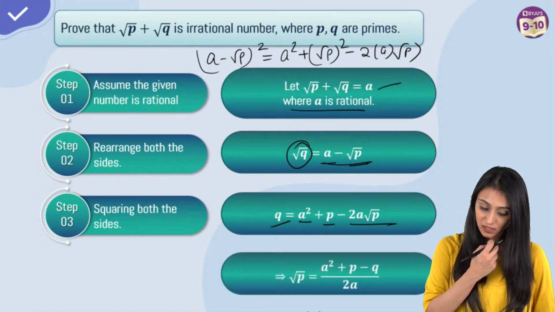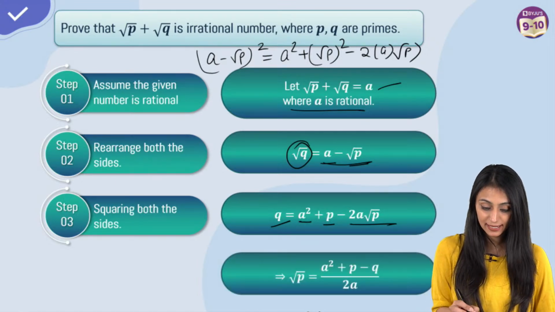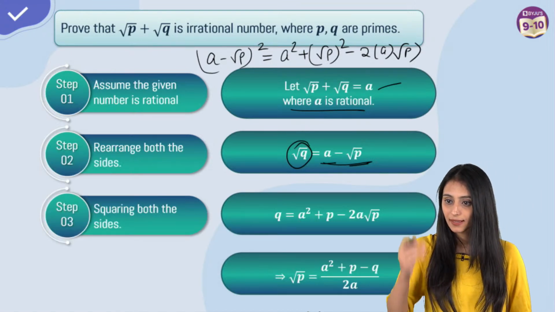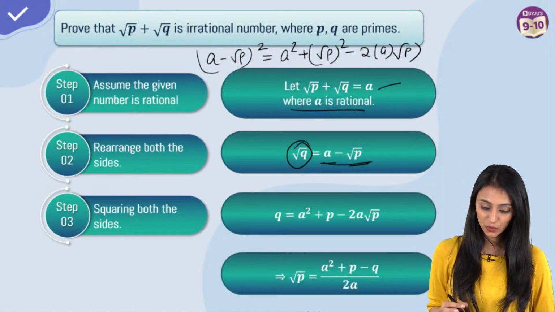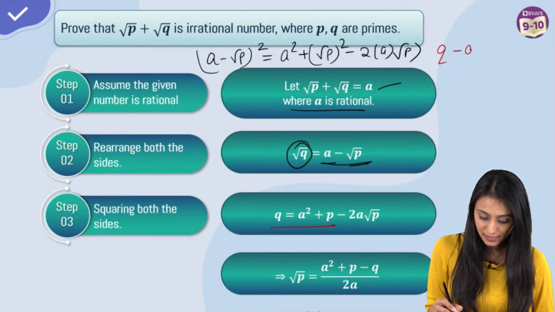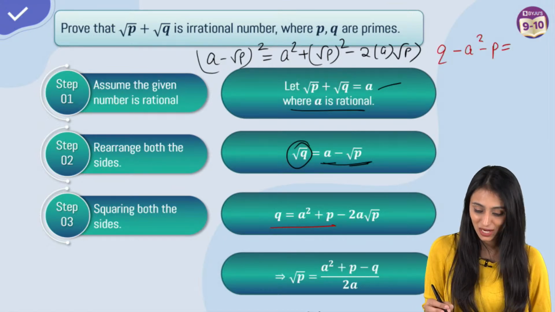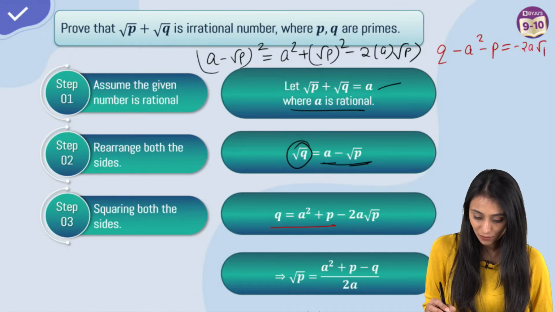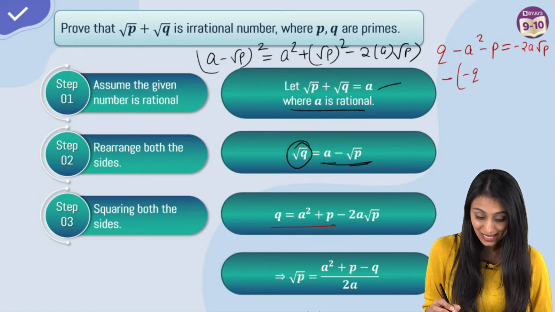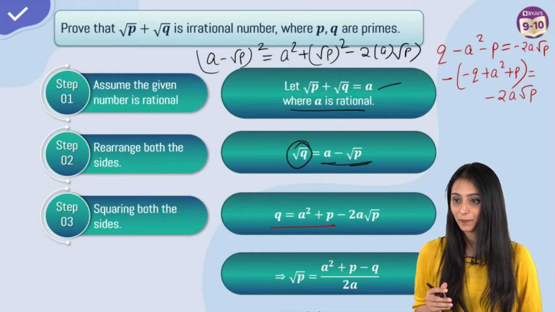All right, so what we can say is, again, if I take everything on one side in the same manner, I'm showing all the steps here. Let's suppose I take all these things to the other side. We have Q minus A square minus P. The signs will change, right? Minus 2 times A times root P. Now if I take the minus sign common from here, I'll have minus Q, signs will change, plus A square plus P, right? This is equal to minus 2 times A times root P.